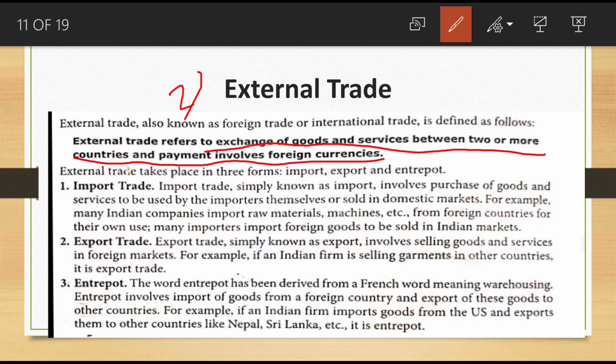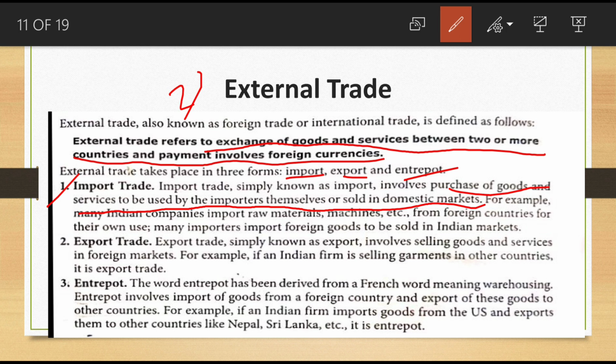So payment involves using which currency? Foreign currencies. External trade is again classified into three: import trade, export trade and entrepot trade. First one is import. Import trade, simply known as import, involves the purchase of goods and services to be used by the importers themselves or sold in the domestic markets. Importers import goods from a foreign country and sell in our country itself. That is called import trade.